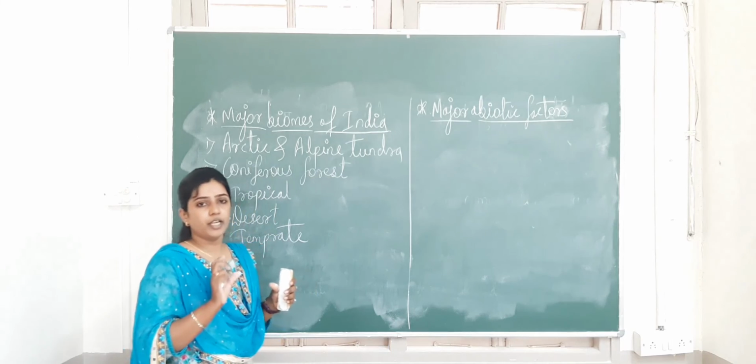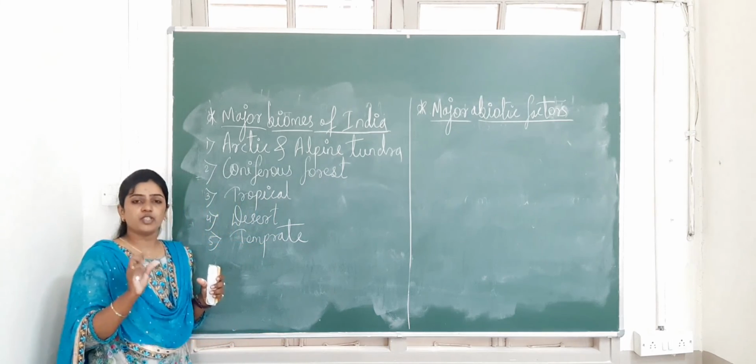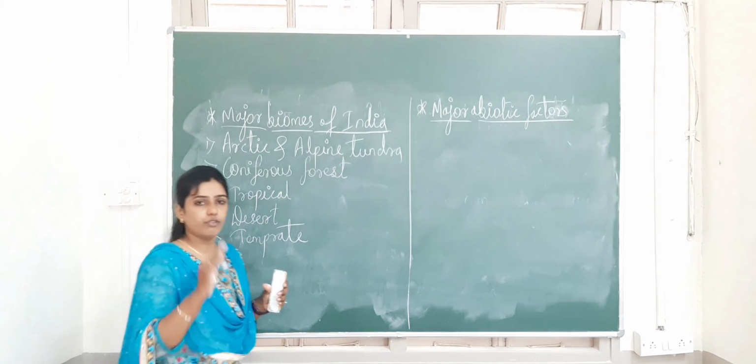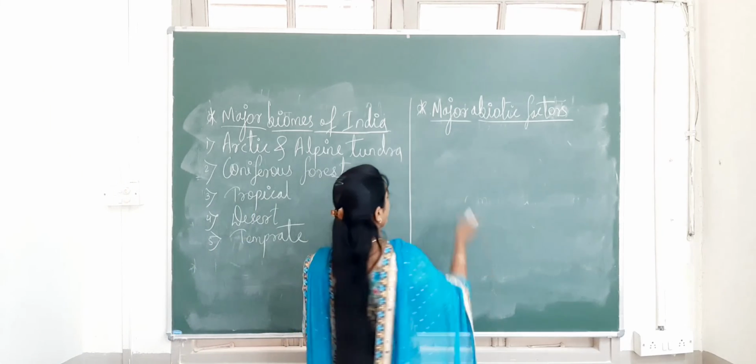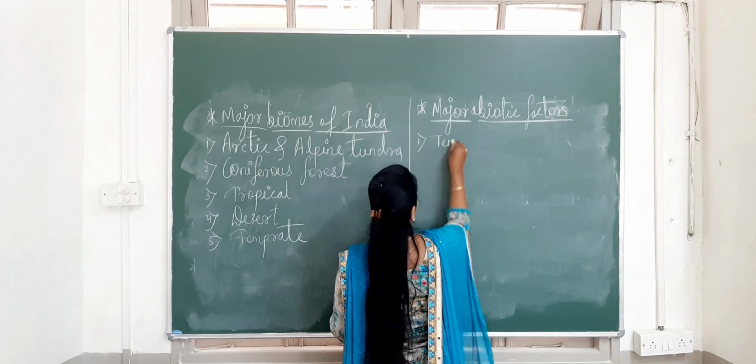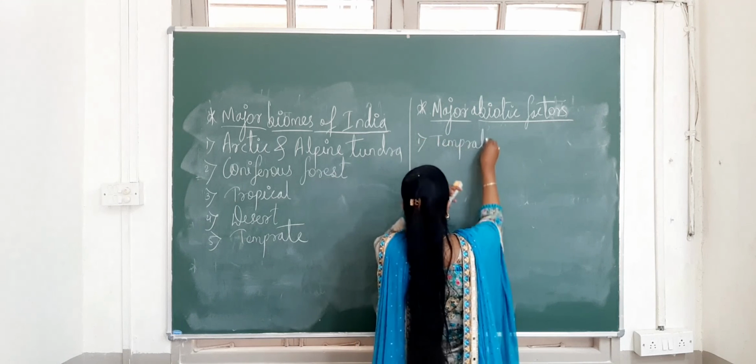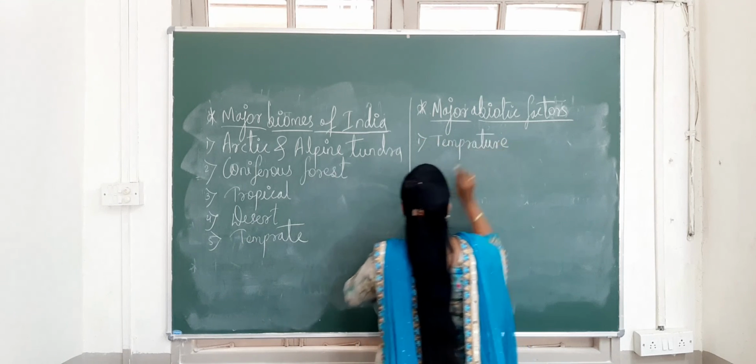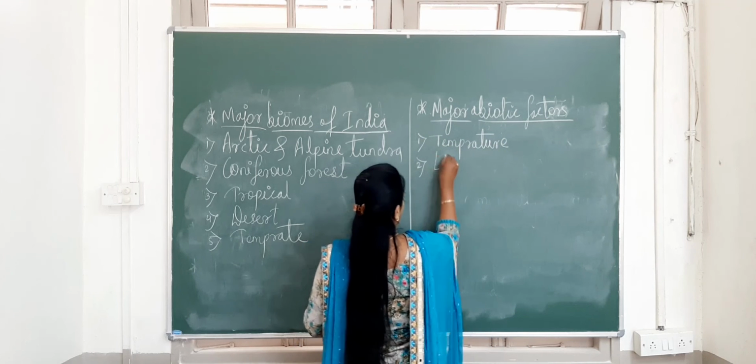Among all these abiotic factors, which are the major and very important factors for the biotic components? First one is the temperature. Next one is light.